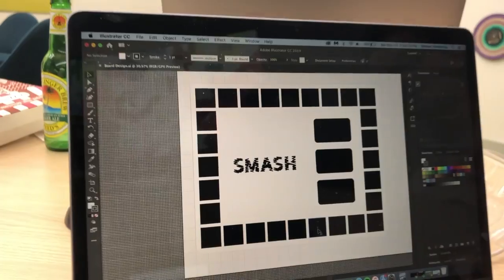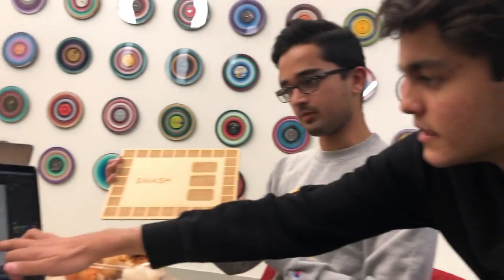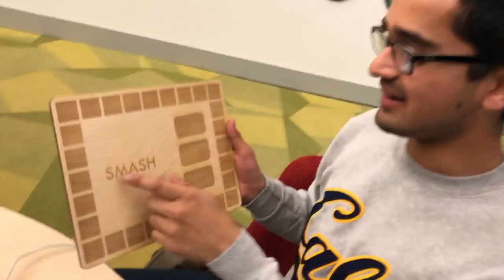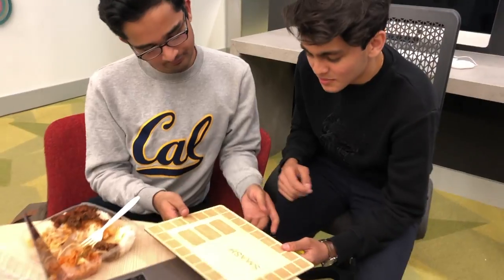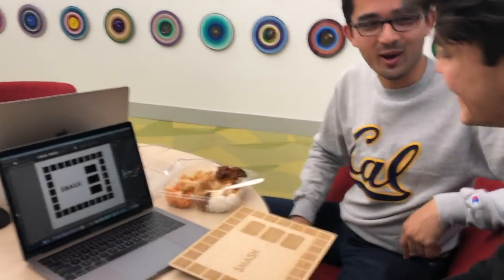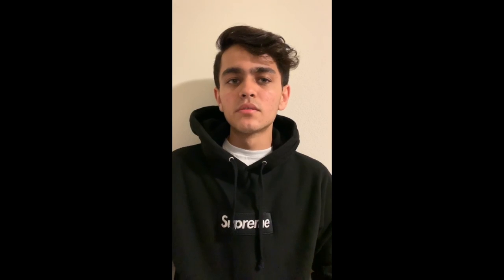Our second prototype involved using the makerspace in Jacobs. We first designed a board using Adobe Illustrator, and then we used a laser cutter to cut out a roughly 30 by 65 centimeter board out of a piece of plywood, onto which we rastered individual squares to form the various player positions. For our last prototype, we cut out a larger version of the board from a piece of plywood and rastered squares onto it.